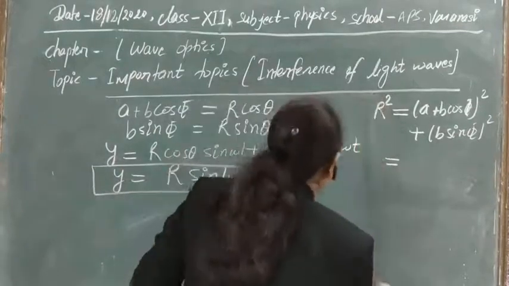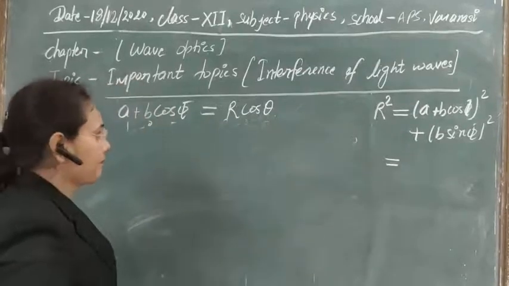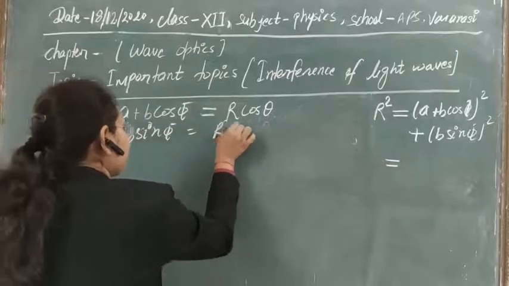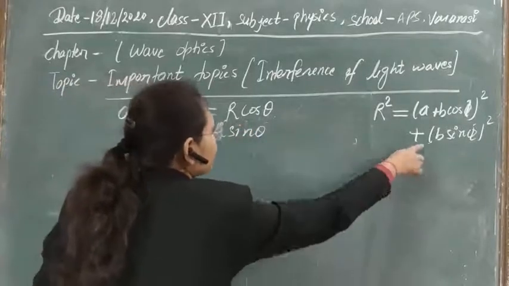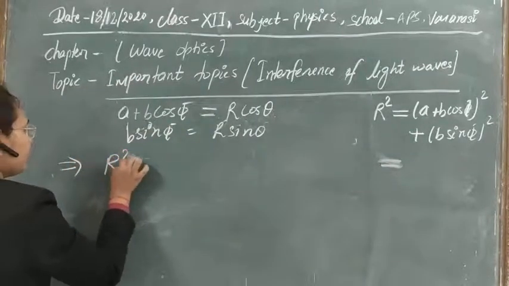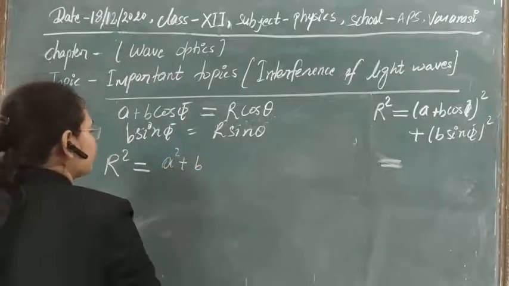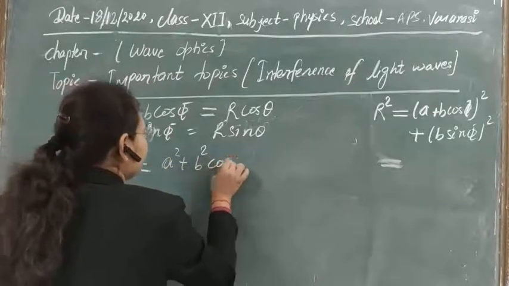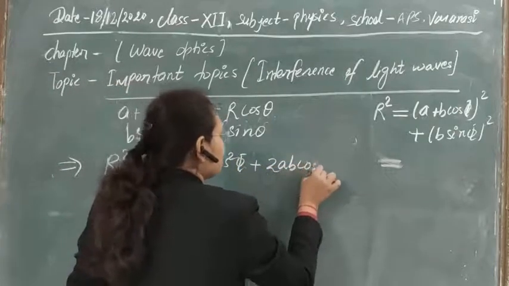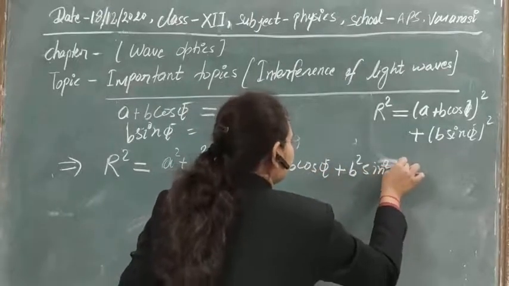So let's erase it. Here other calculations are left. So r square is equal to a square plus b square cos square phi plus 2ab cos phi plus b square sin square phi.